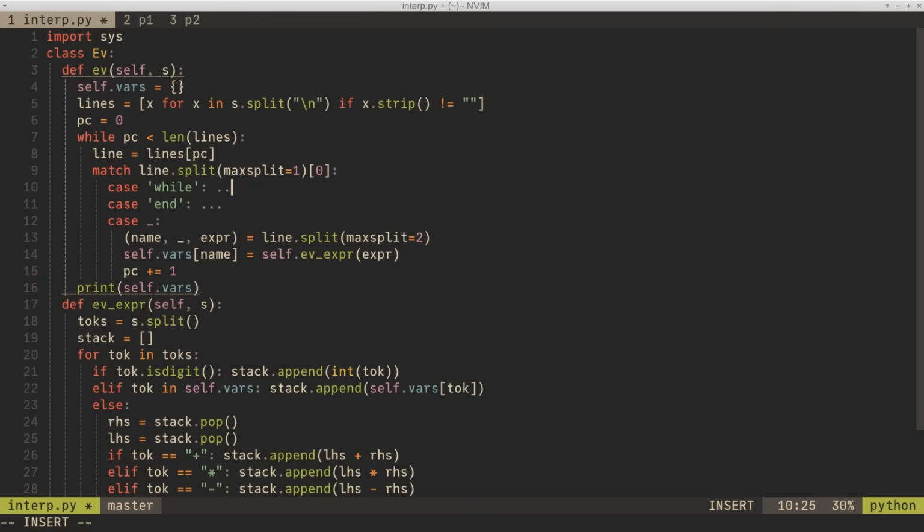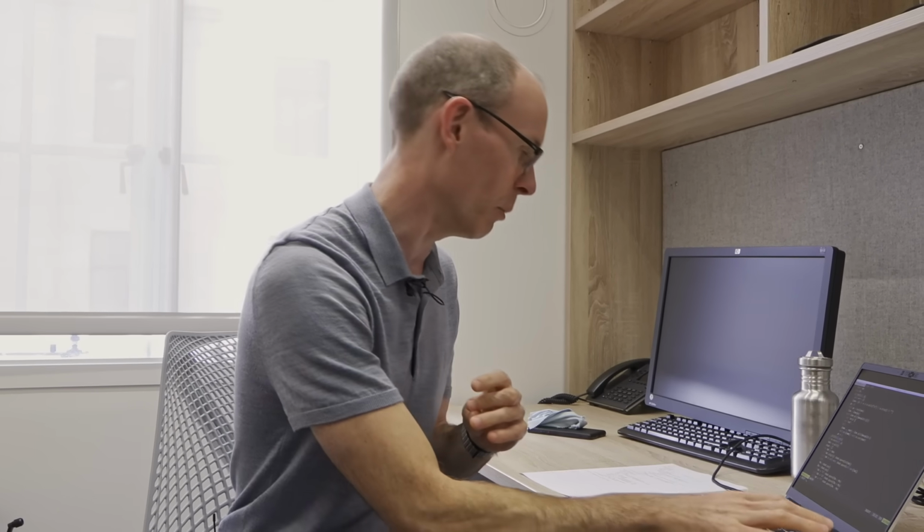Let's start with the while thing. What we've got here, we've encountered a while loop. It's got a condition, so we need to check the condition. If it's true, we execute the body of the while loop, and if it's false, we just skip to the end of the while loop. That's effectively what we're going to do.